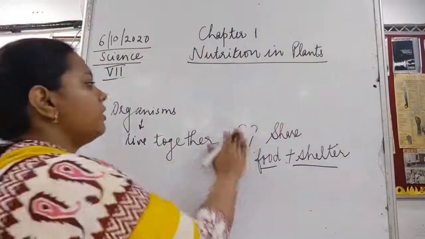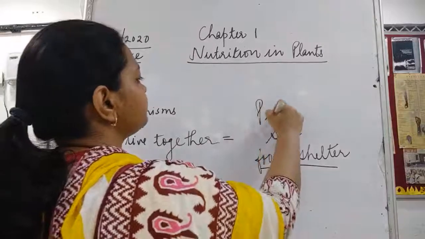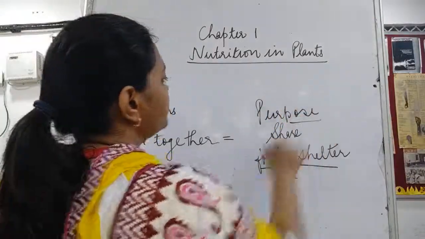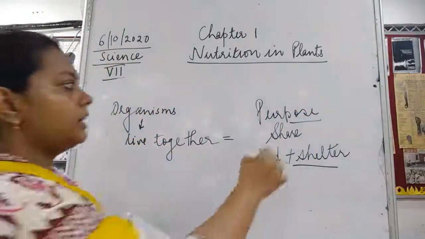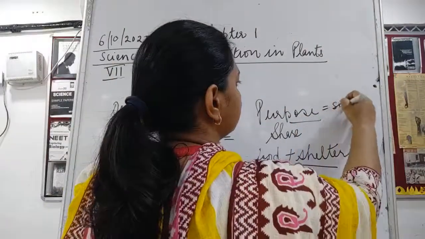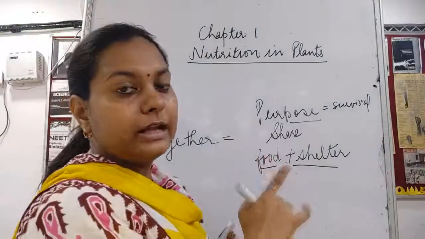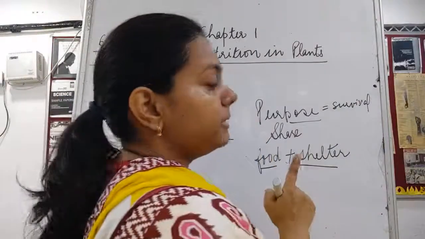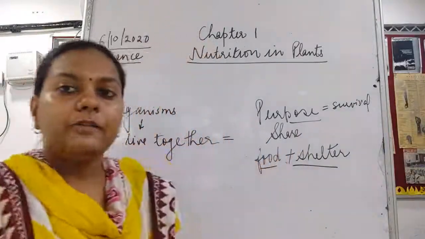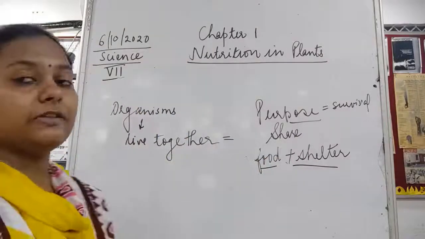What is the purpose of living together? The purpose of living together is for survival. For survival, it is necessary for the plants to live together. Why are they sharing their food and shelter?